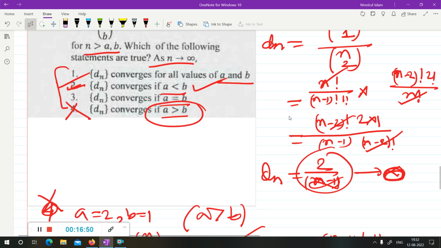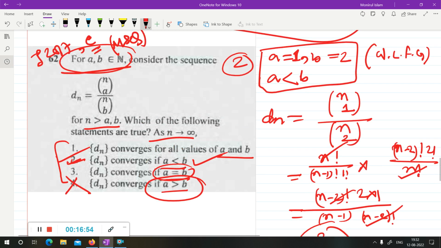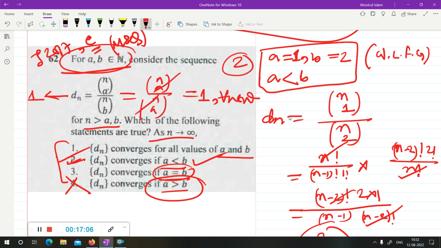Now a equal to b, you need not check. If you take a equal to b, both are equal, so the binomial coefficients are the same and Dn equals 1. So Dn is 1 for any initial element. Then in this case Dn belongs to {1}. If a equal to b, there is no need to calculate. So option 3 is correct. Dn belongs to {1} if a equal to b. So option 2 is correct, option 3 is correct, option 4 is incorrect.